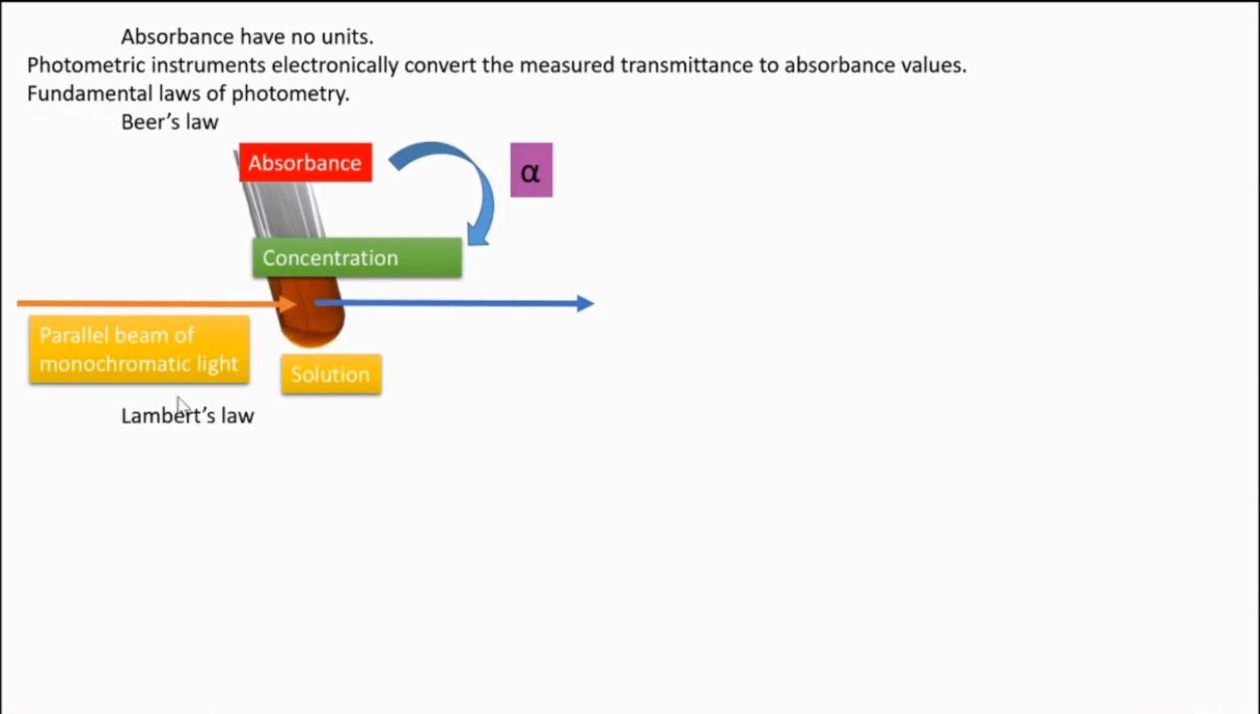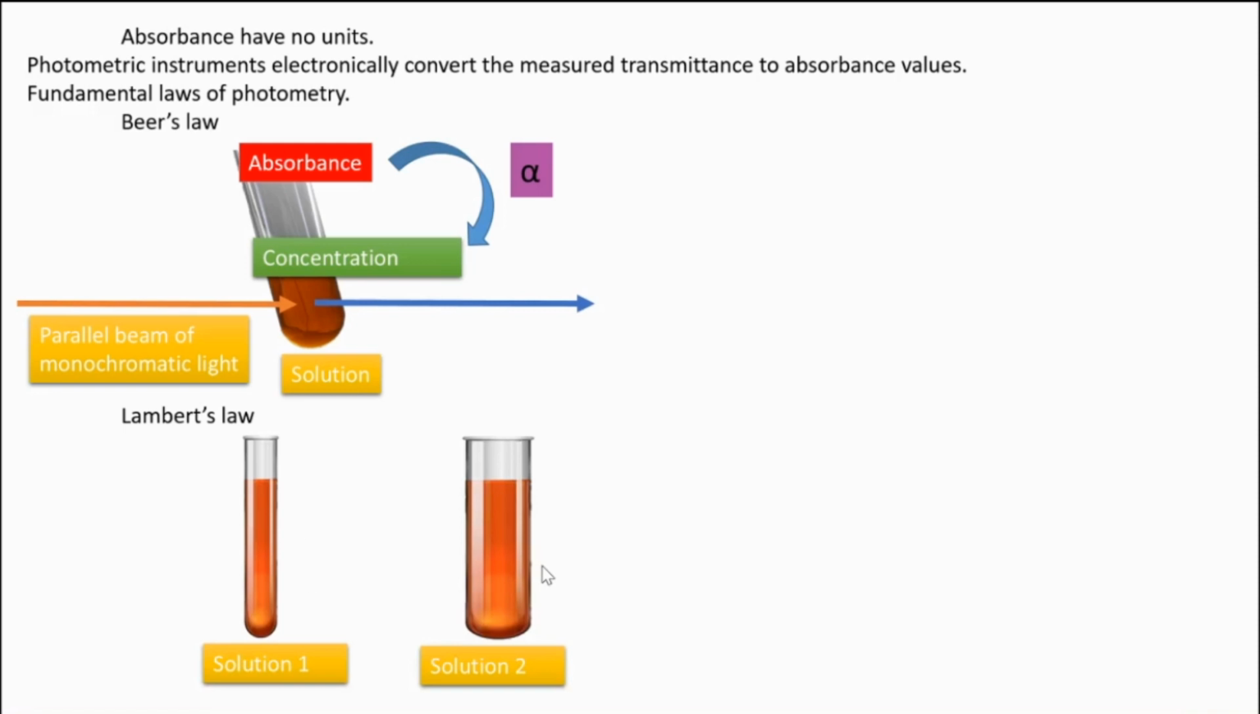Next, one more fundamental law in photometry, that is Lambert's law. Have you ever heard about these two laws, Beer's law and Lambert's law? Anyway, we can see it now. Lambert's law is a comparing law. This is solution 1 and this is solution 2. Allow a monochromatic light to pass through both these test tube samples, and in both cases absorbance happens.